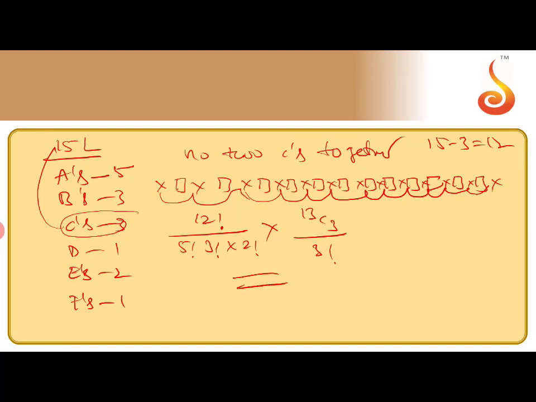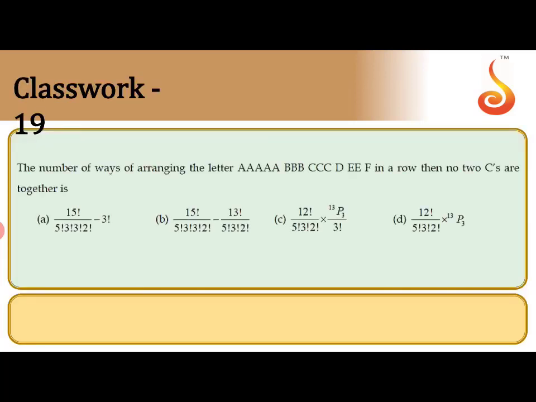Once again, the condition is no two C's together. That means you can accommodate the C's in between the remaining letters. The remaining 12 letters can be arranged in 12 factorial by 5 factorial into 3 factorial into 2 factorial. In the remaining 13 positions we can accommodate the 3 C's in 13C3 ways, divided by 3 factorial. The answer will be 13C3 by 3 factorial into 12 factorial by 5 factorial into 3 factorial into 2 factorial. I hope you follow this. That's the method of solving.